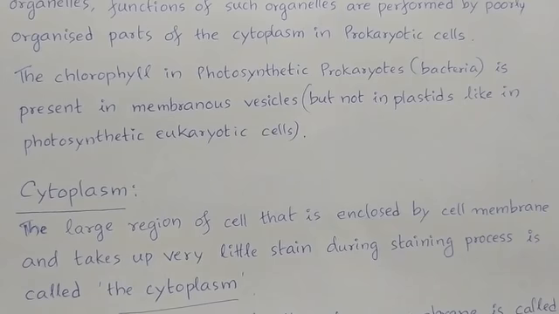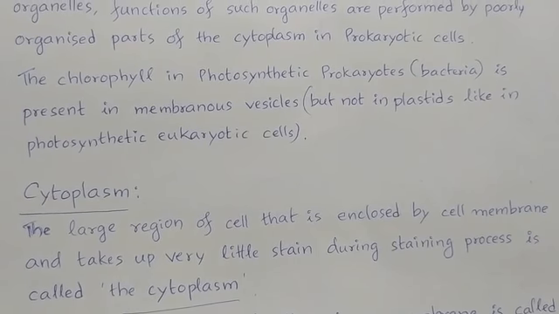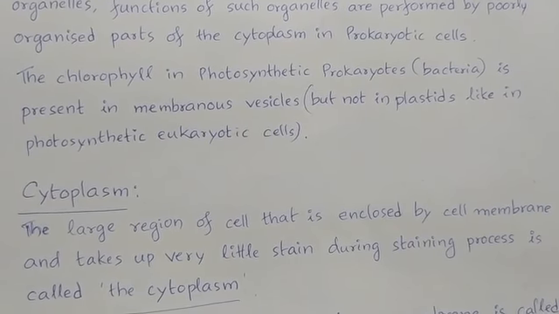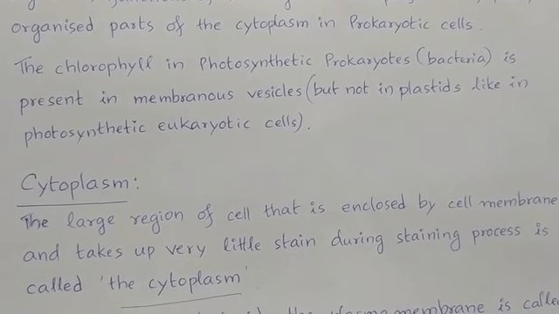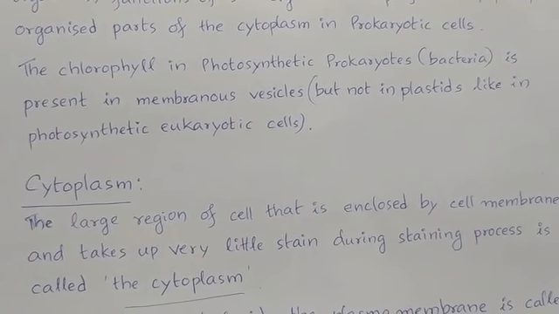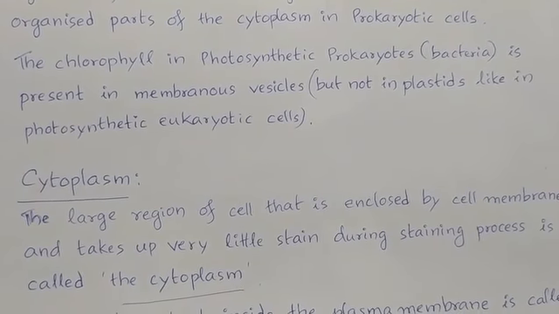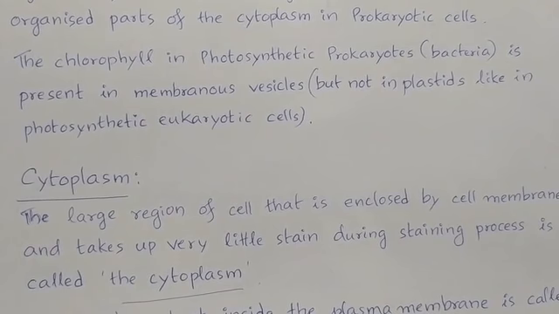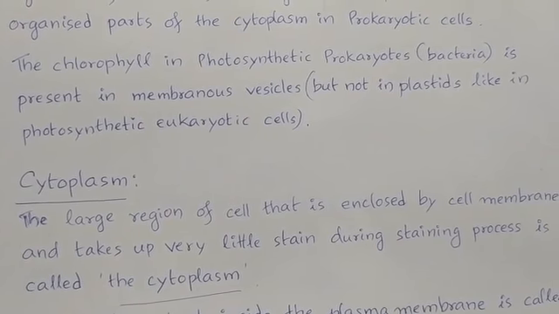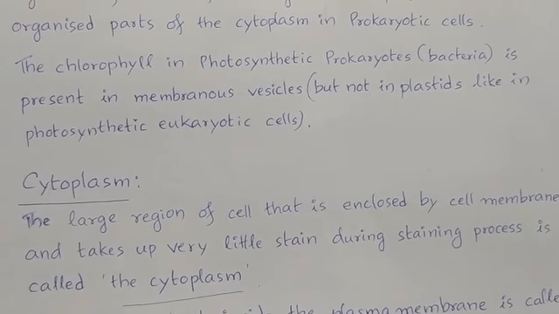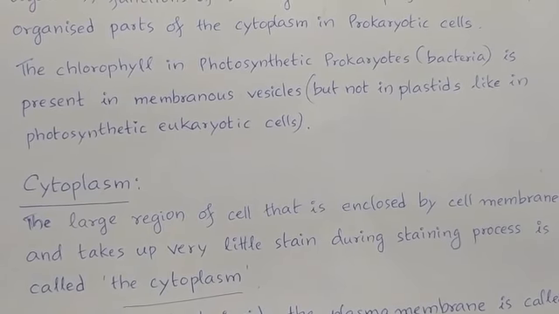In photosynthetic prokaryotes, for example photosynthetic bacteria, the chlorophyll is present in membranous vesicles, whereas in eukaryotes this chlorophyll is present in plastids.